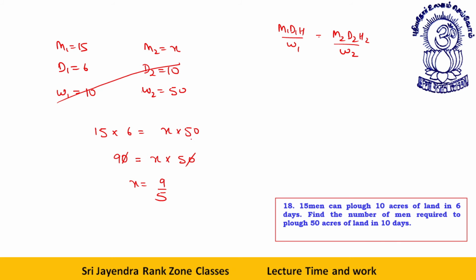I know there's nothing like 9 by 5 men. So you can say, okay, it's my fault. I'm very sorry, students. This won't be cancelled. This W can't be cancelled. Why? Because this W will come in the denominator. It's a mistake which you should not make. Okay.